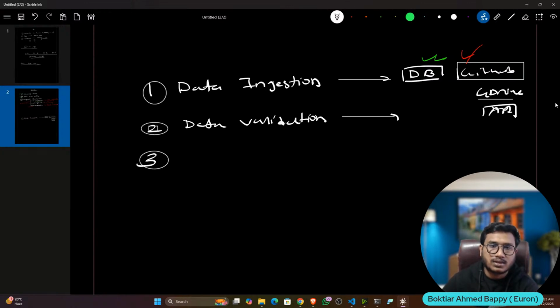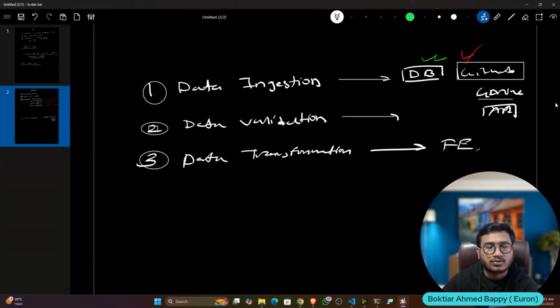Then the third stage is data transformation. Inside transformation, you do all the feature engineering. If you want, you can also perform some EDA tasks, but EDA is not required here because we usually do it in the notebook. Most of the time, we do the feature engineering. Let's say you want to do a train test split, some normalization, standardization, outlier removal. Everything you can perform in the data transformation stage. Let's say you have categorical data and want to convert it to numerical, you can do it in the data transformation stage.